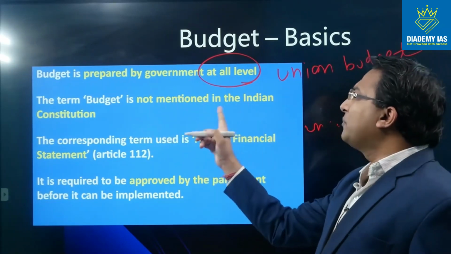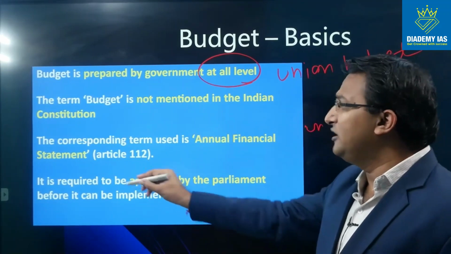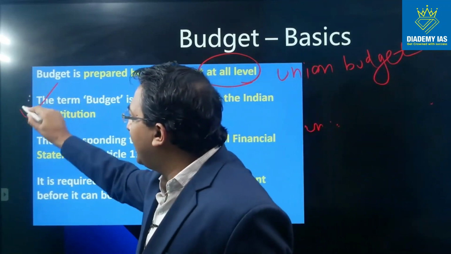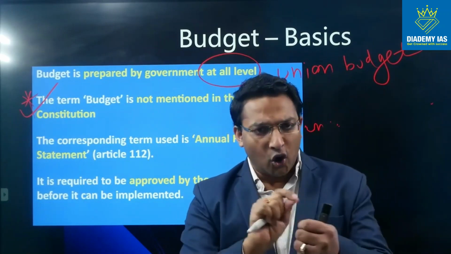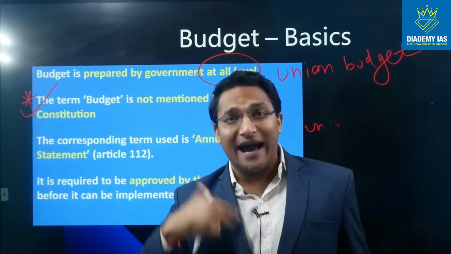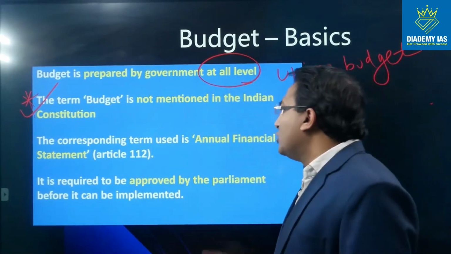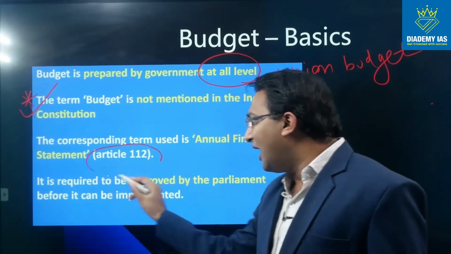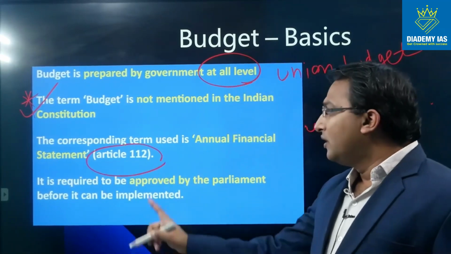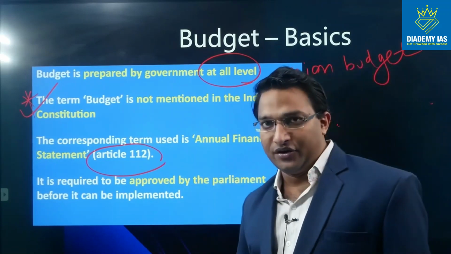The term budget is not mentioned in the Indian Constitution. Beware, please highlight this as an important point, right? And I hope you are having a notebook and writing down the important points which I am telling you in the class over here. The corresponding term used is annual financial statement, and it has been given in Article 112. It is required to be approved by the parliament before it can be implemented, right?